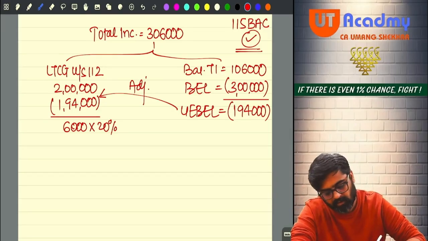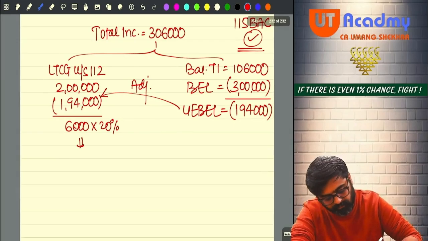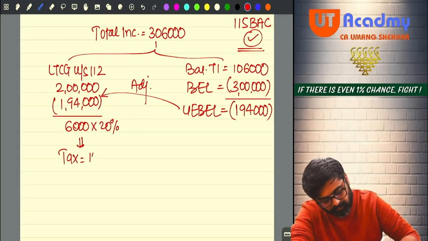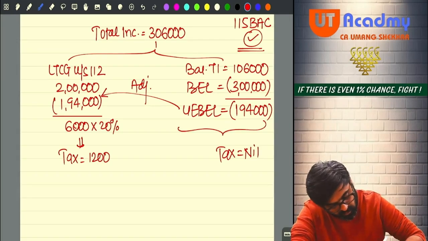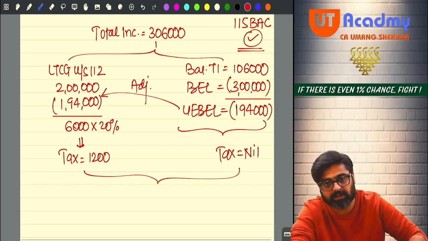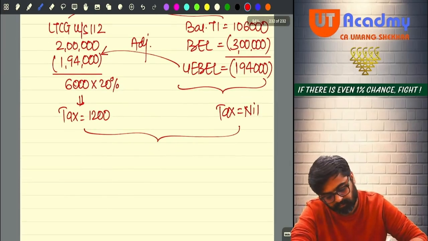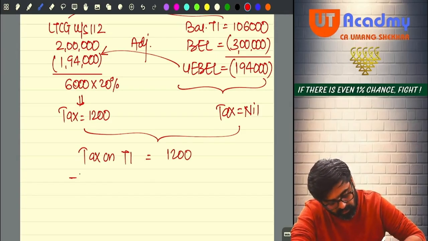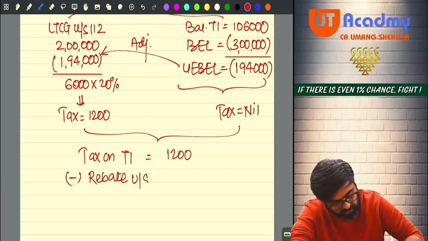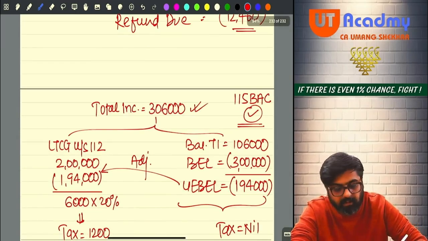Now 6,000 into 20% will be 1,200. And here your tax will be nil. So can you add both these taxes? This is your tax on total income, 1,200. Will you get any rebate? Surcharge will not be there, but rebate will be there, no? Because my total income is still less than 7 lakh.